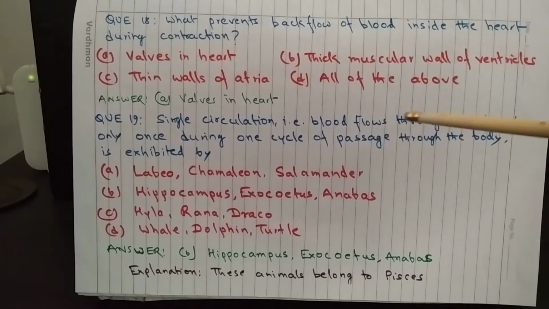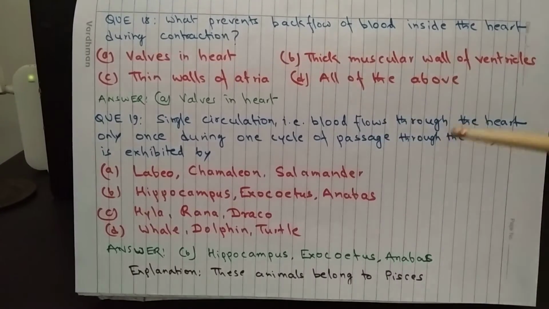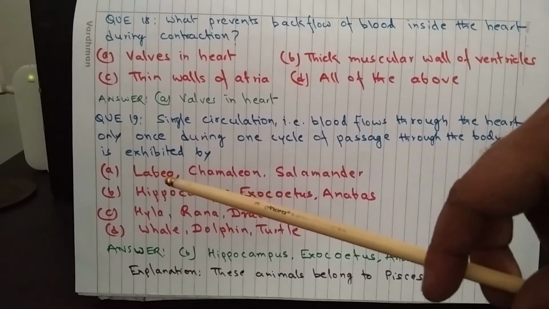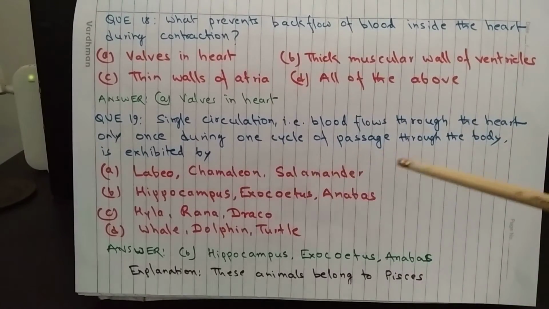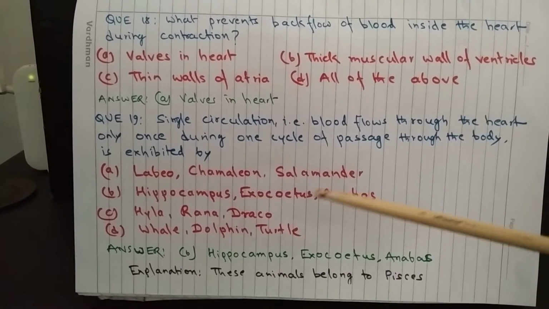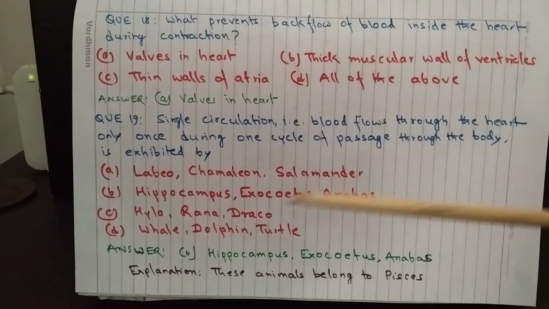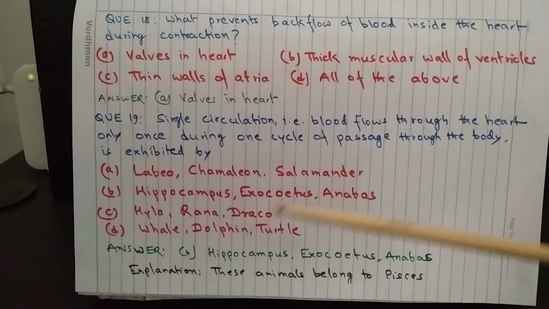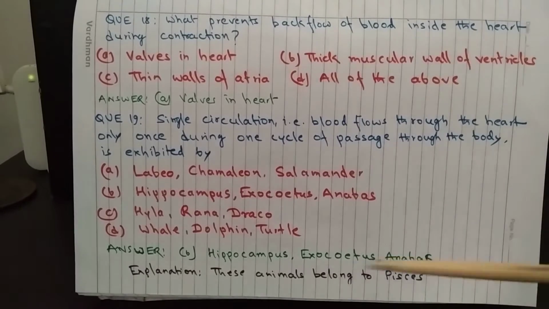Question 19. Single circulation, that is blood flowing through the heart only once during one cycle of passage through the body, is exhibited by A. Labio, chameleon and salamander, B. Hippocampus, Exocetus and Abbas, C. Hyla, Rana and Draco, and D. Whale, dolphin, turtle. Answer is B.